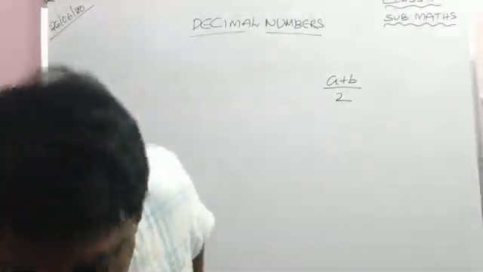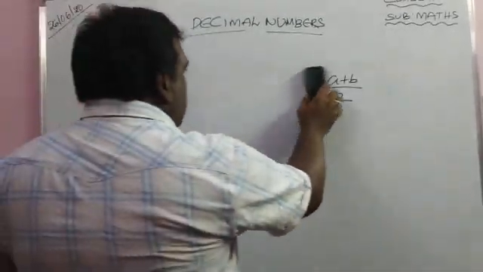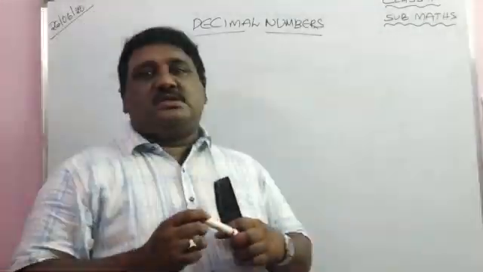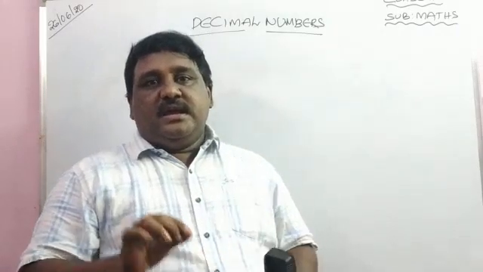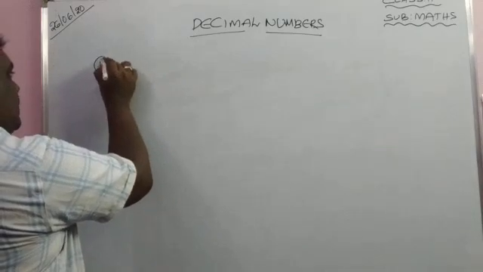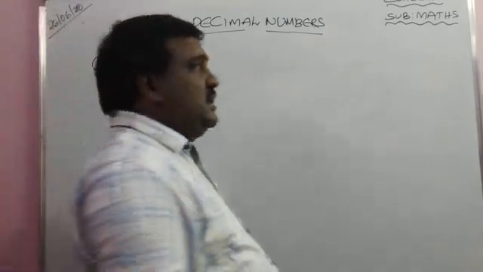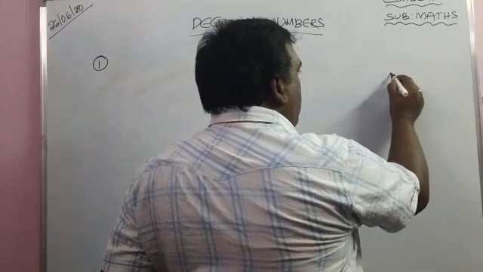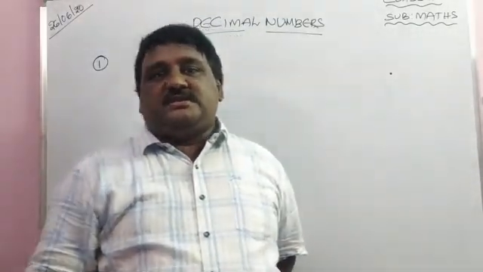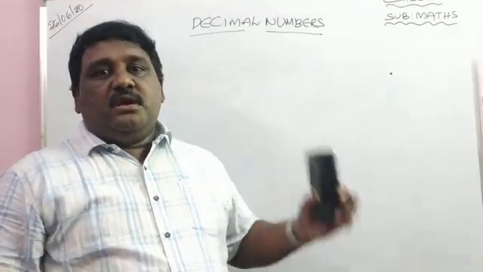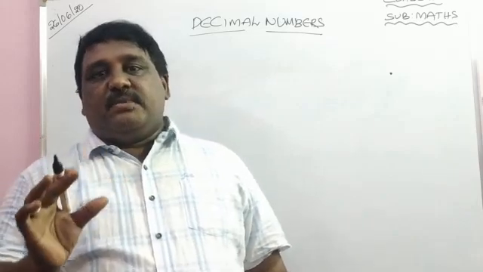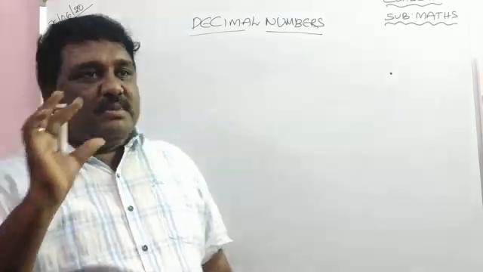Now, today our topic is decimal numbers. In your notes, keep the heading and write neatly: decimal numbers. What are decimal numbers? Decimal means point. When a point is there, such types of numbers are known as decimal numbers.